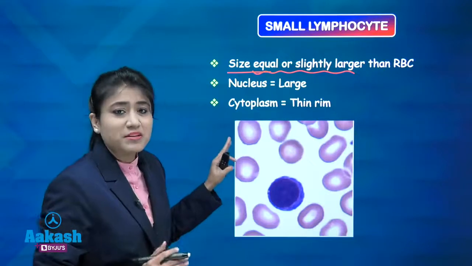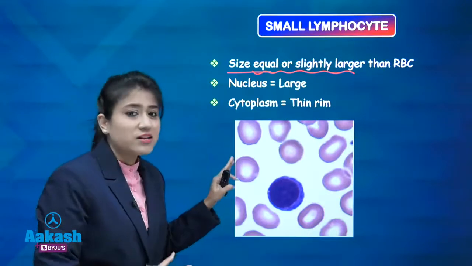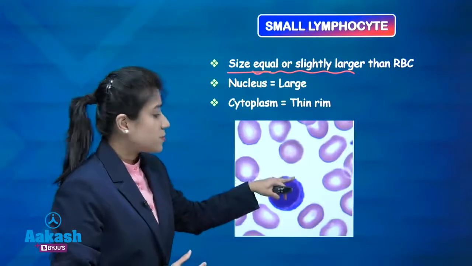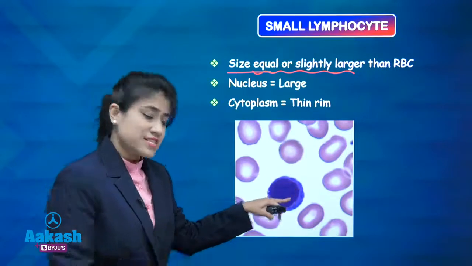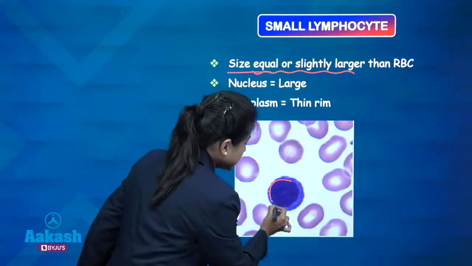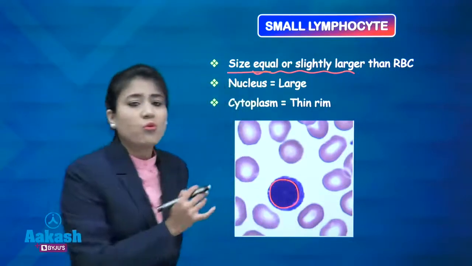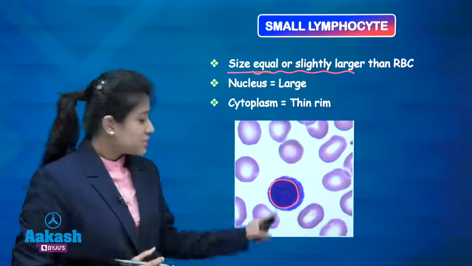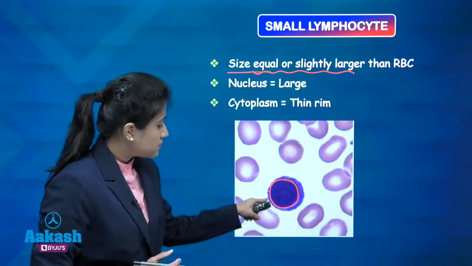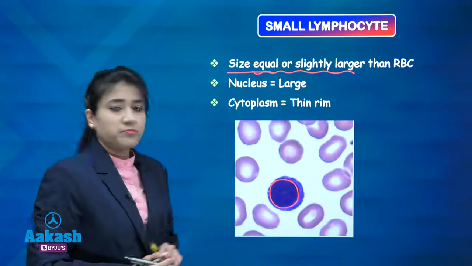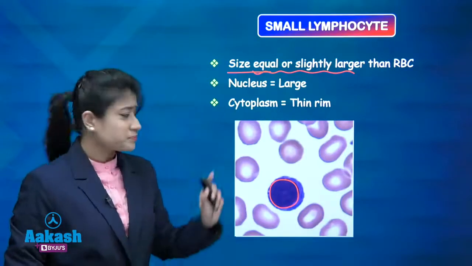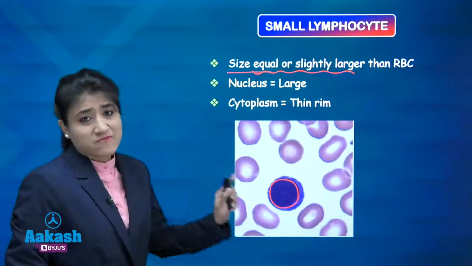And remember, nucleus of the small lymphocyte is larger while cytoplasm is less. Here you can see that this nucleus is covering most of the cell as compared to cytoplasm, which is present in the periphery like a thin rim. So this is your small lymphocyte.